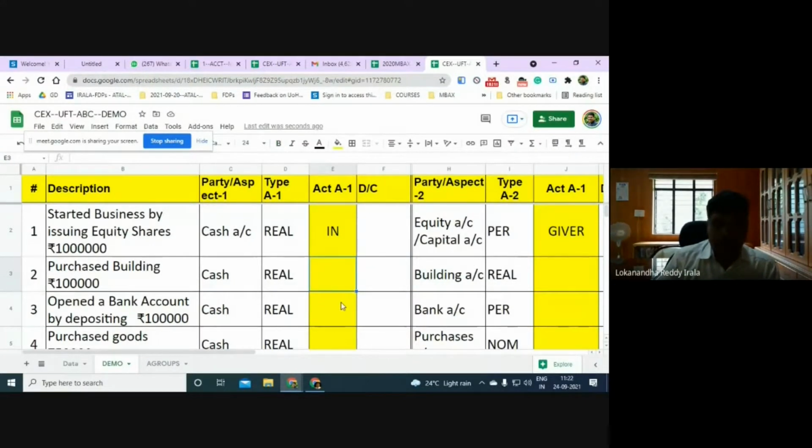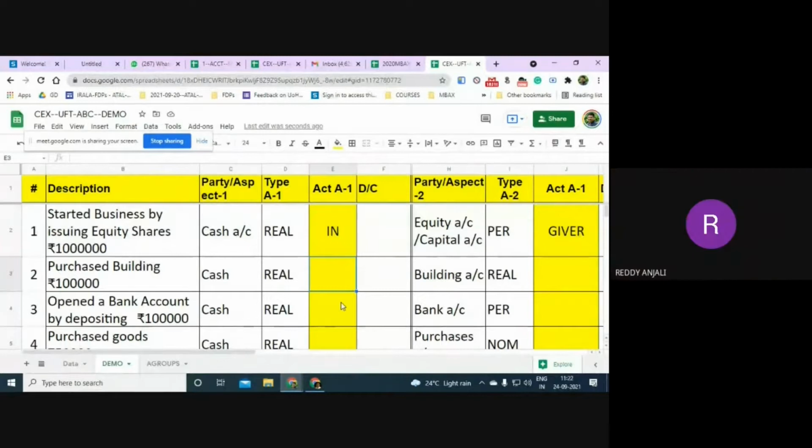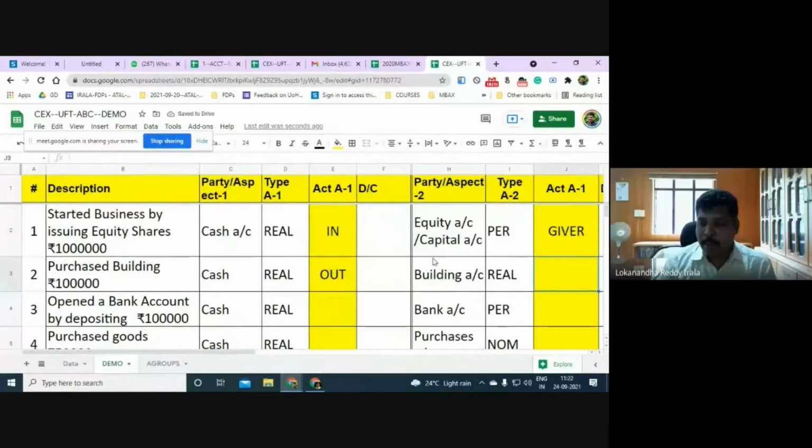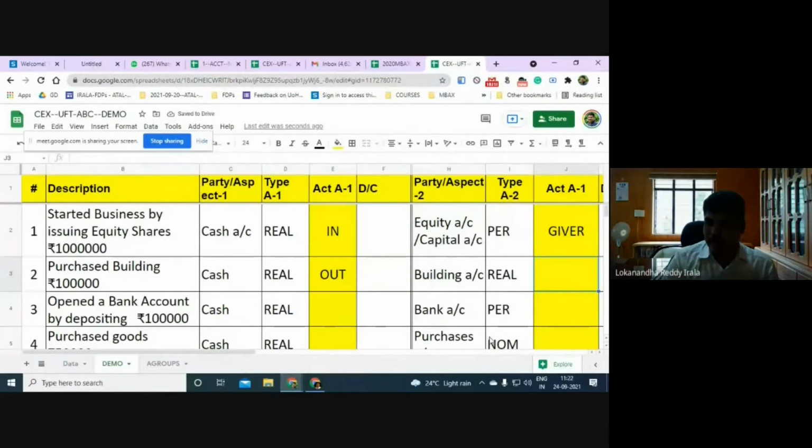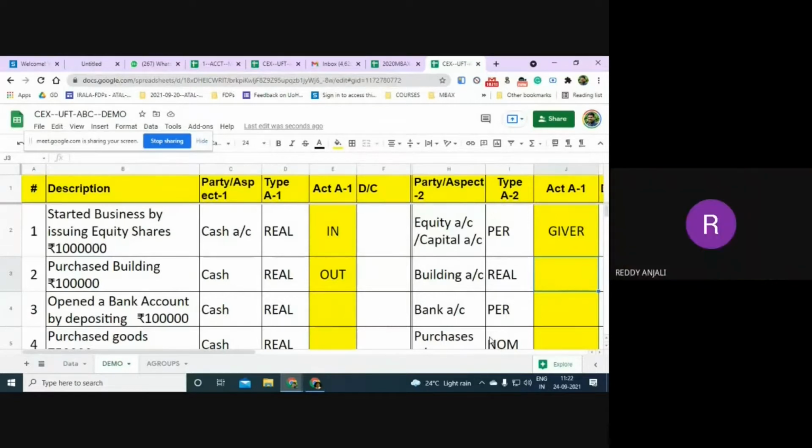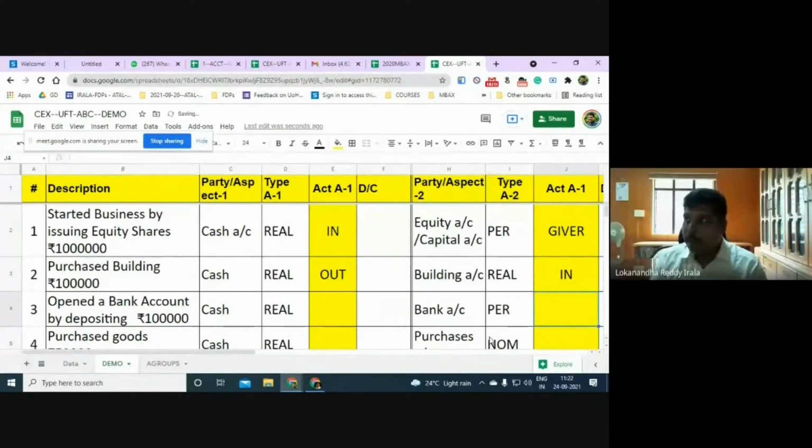When you purchase the building, is cash coming in or going out? Going out. Whereas, what is happening to building? Building is coming into the business. Cash goes out, building comes in.